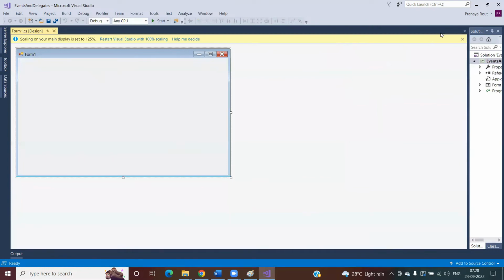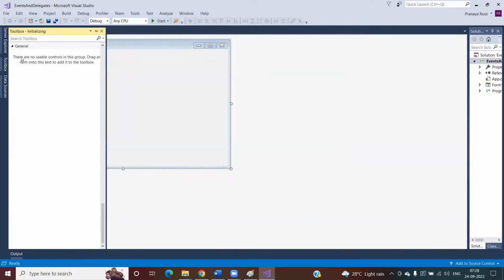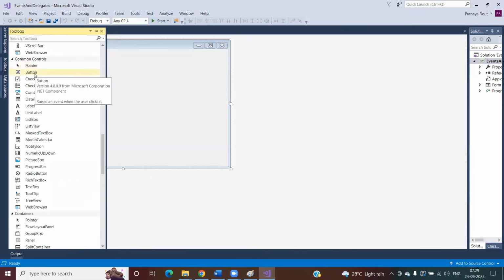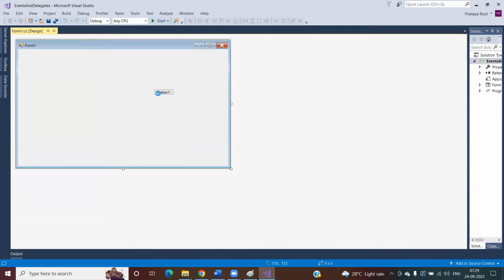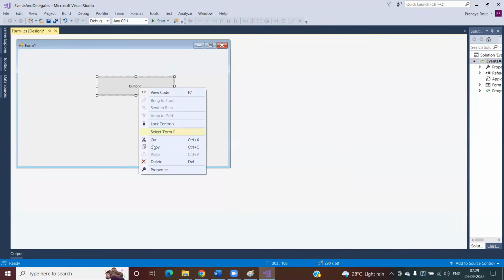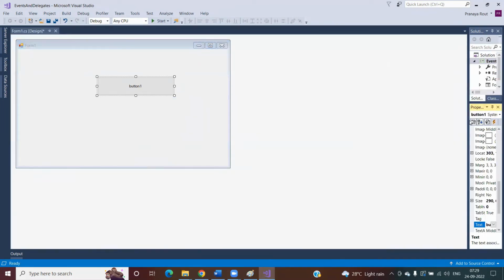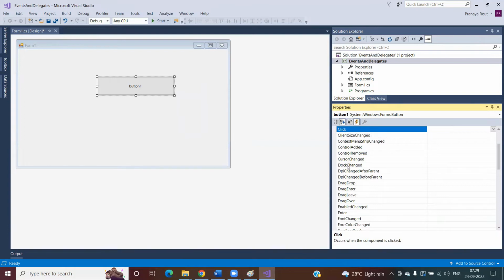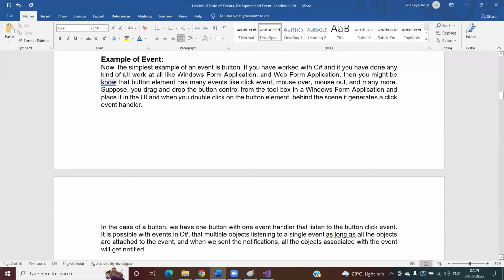So this is my UI, and this is my toolbox, and you can see there are many elements in the toolbox. Let me drag one and place it here. This is nothing but one button element. If you go to the properties of this button element, you can see the events. Click on this, and you can see the click event, touch change, cursor change, key up, key press, key down, mouse over, mouse out, mouse click. Many events are associated with this button element.